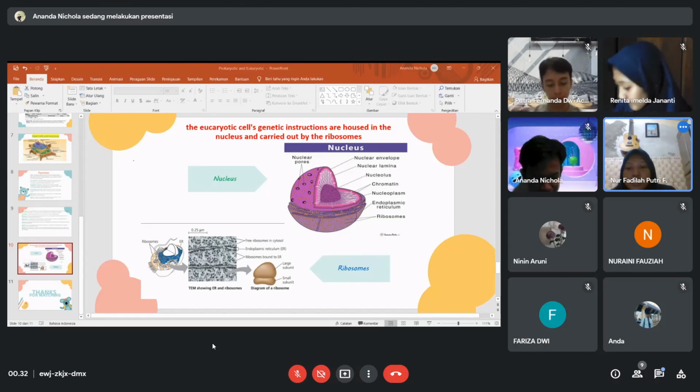In addition to protein formation, ribosomes have other functions such as translation, which is the process of taking instructions from RNA and then turning them into protein. Then, in addition, its function supports metabolic activity in the cell.